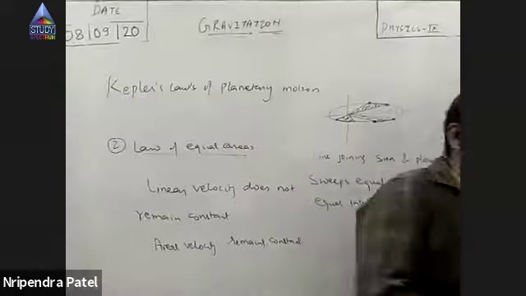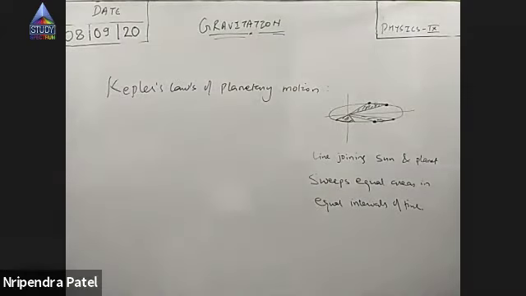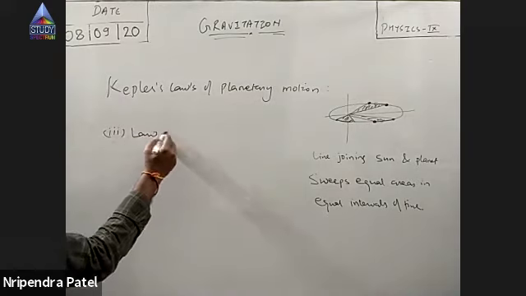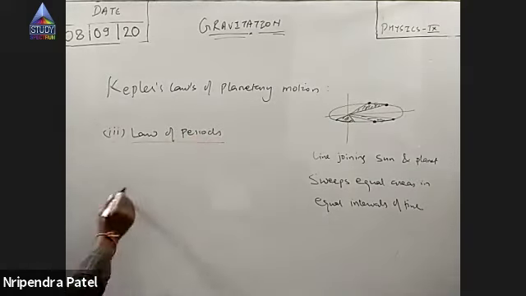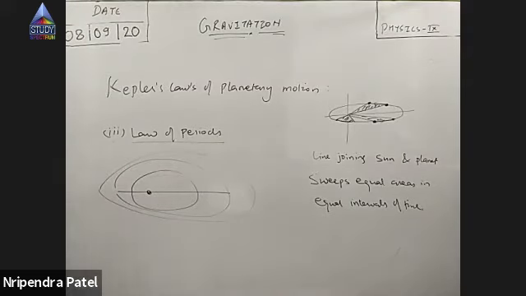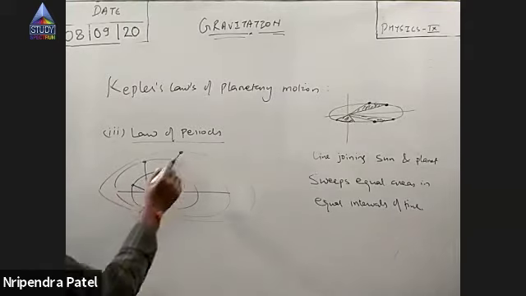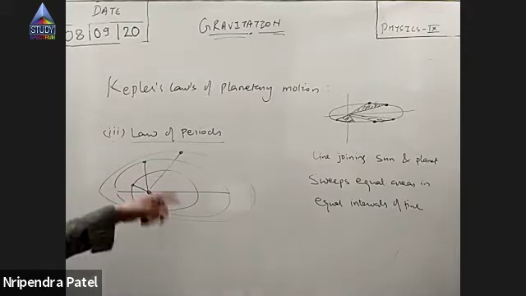Not clear? Yes, sir, clear. So when they are far, they travel slow, so they sweep some area. Now, if they have to sweep the same area in the same interval of time when they are closer, they have to travel with high speed. So here speed is more. So for you, this can be the explanation, but in reality, the correct explanation you'll get in the higher syllabus, right?